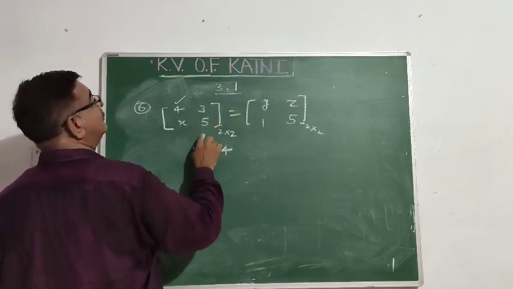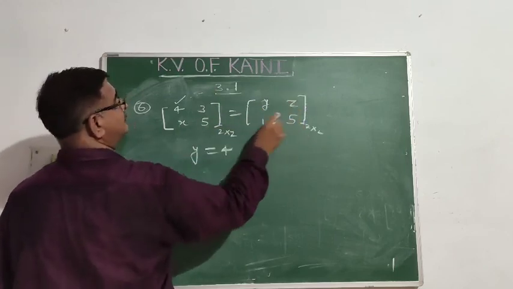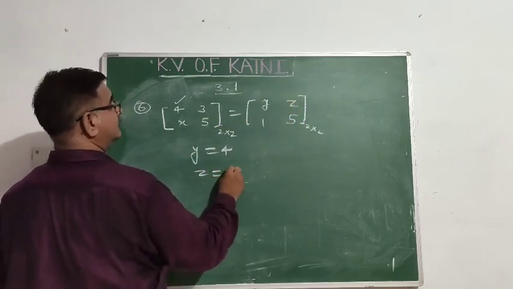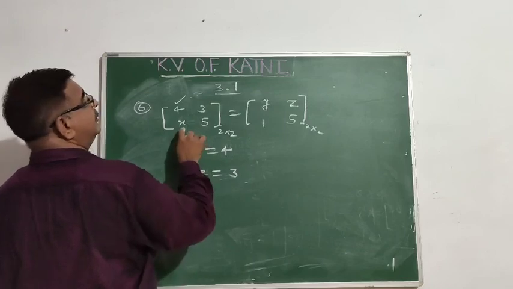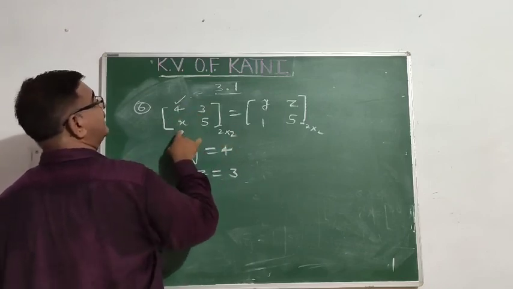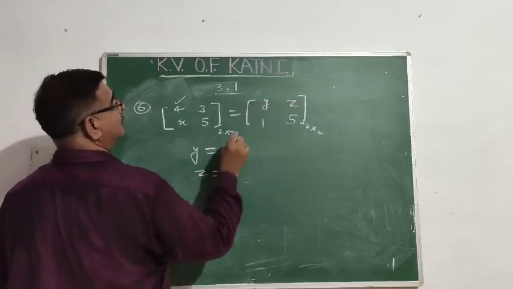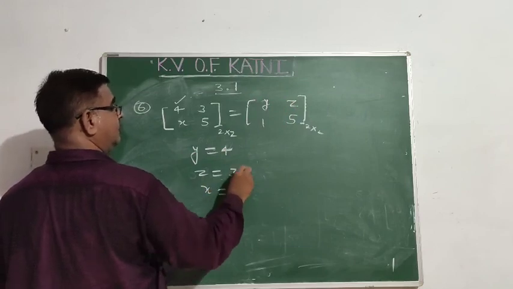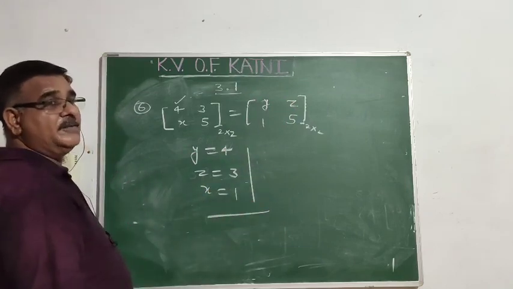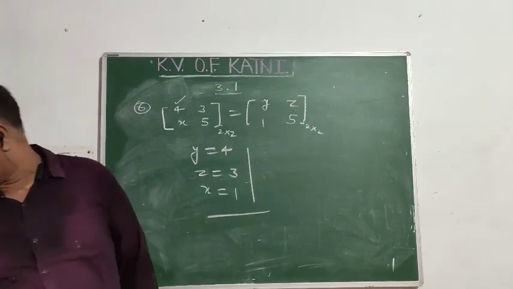First row, second column is 3. First row, second column is z, so z equal to 3. Second row, first column is x. Second row, first column is 1, that is x equal to 1. Similarly, you have to solve the remaining questions of the exercise.